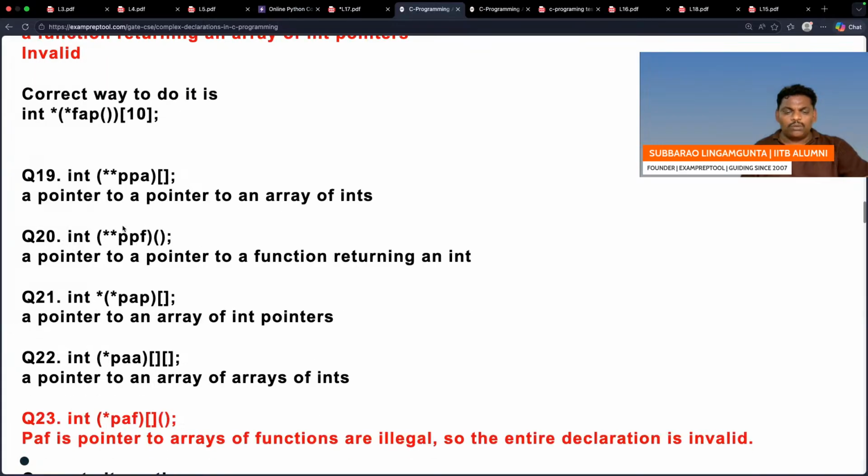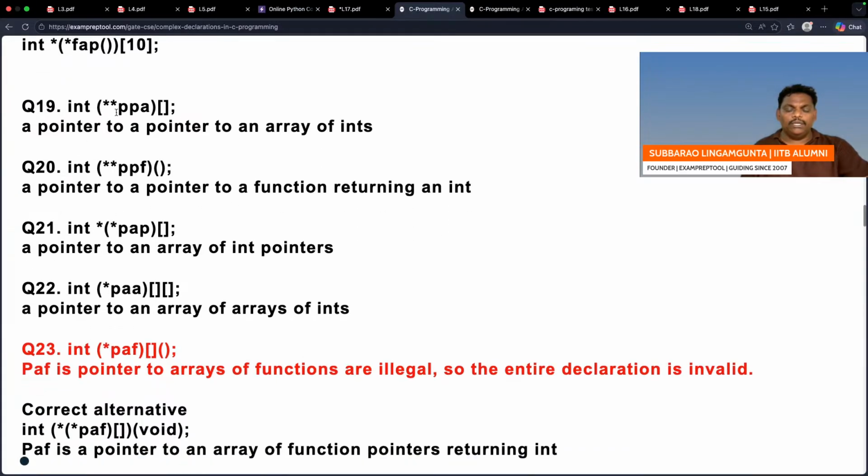Can we go to question number 19? Int star PPA closure bracket, and right closure bracket, and one more thing is the bracket. See this one. PPA is a double pointer.